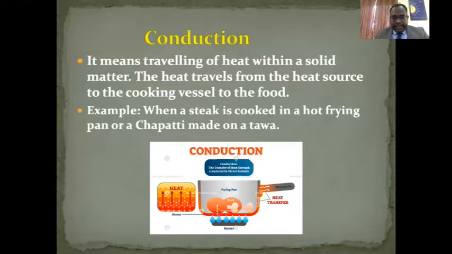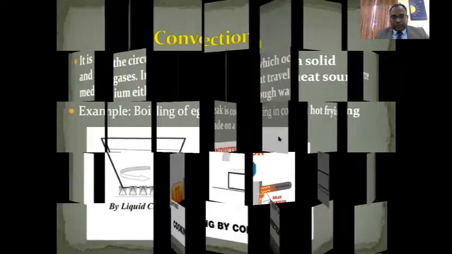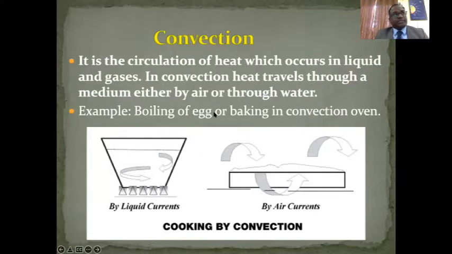Next is convection. The next mode of heat transfer is convection. Now, what is convection? I take the same pan in which I made a roti, put it on a gas stove, put some water in it, and boil the water.